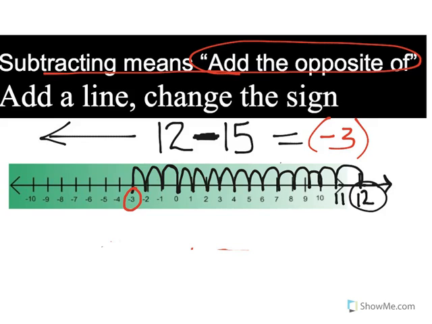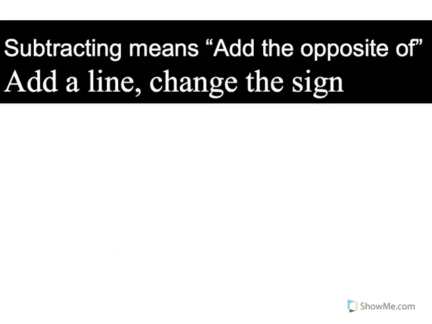But on your test, on your quiz, you're not going to have the number line. You can draw it, but what happens when you get a number like 300 minus 458? Are you going to draw a number line that large? It's going to take time. It's much easier to use the scoreboard.